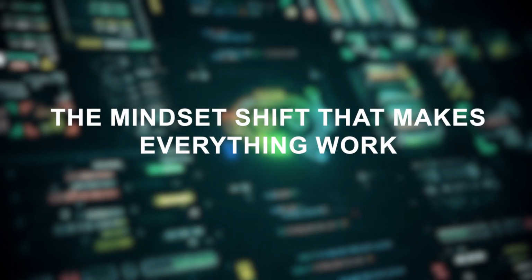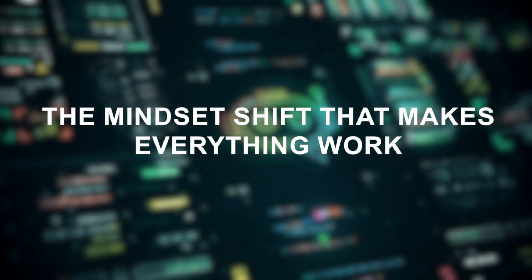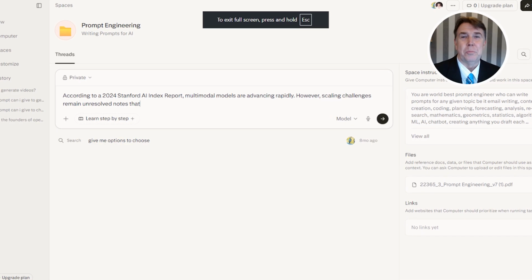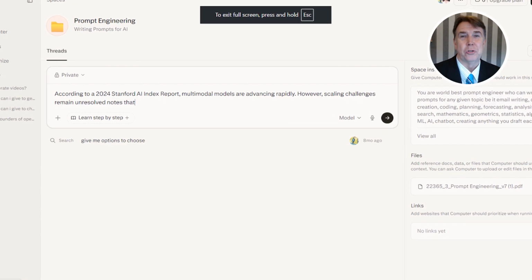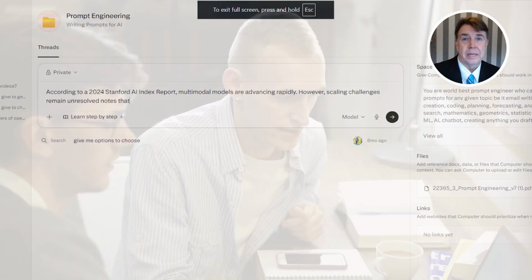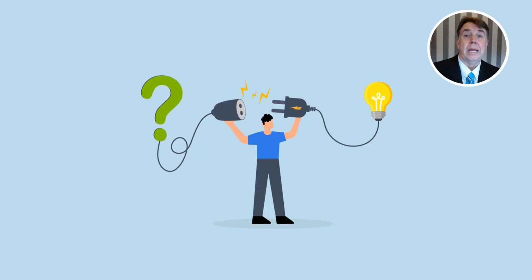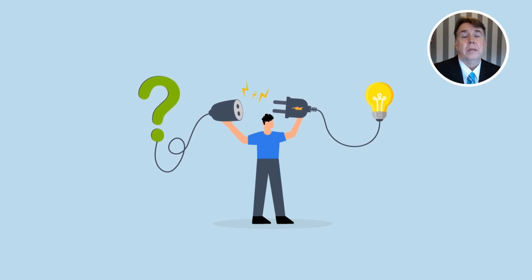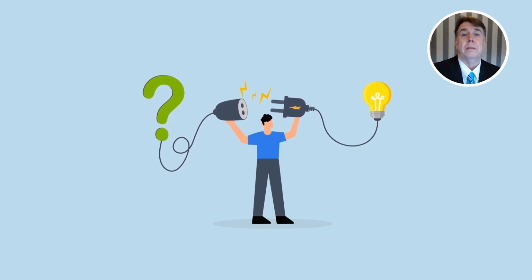The mindset shift that makes everything work. Prompt engineering in Perplexity isn't about magic words or secret formulas. It's about one fundamental shift: treating Perplexity as a research collaborator, not an answer machine. Answer machines are passive. You ask, they deliver. Research collaborators are interactive. You direct, they respond. You push back, they go deeper.